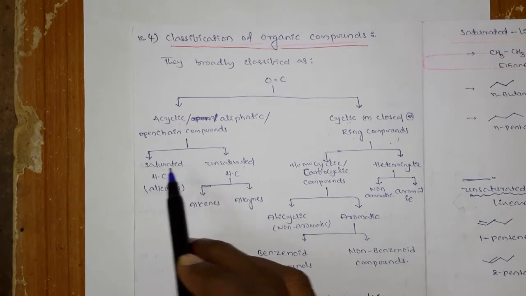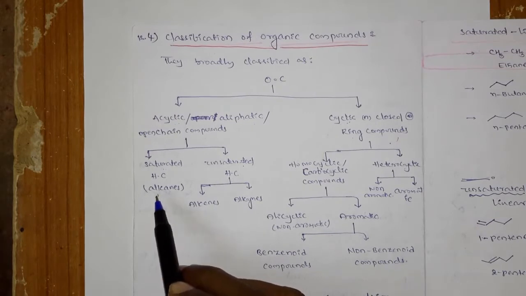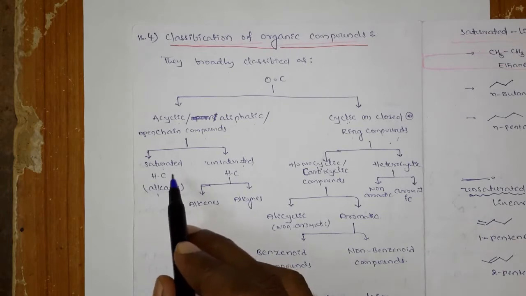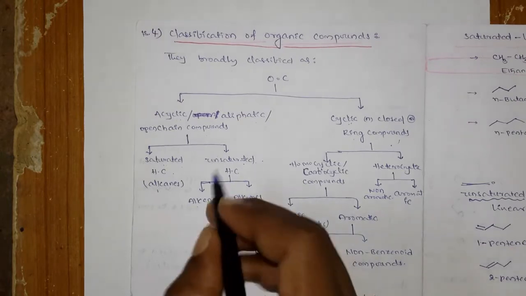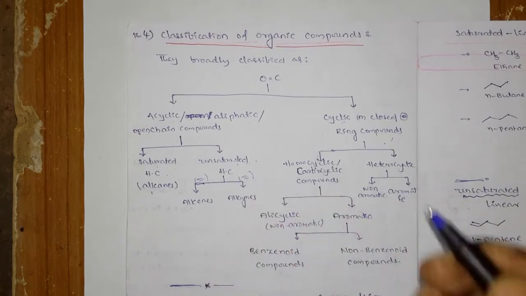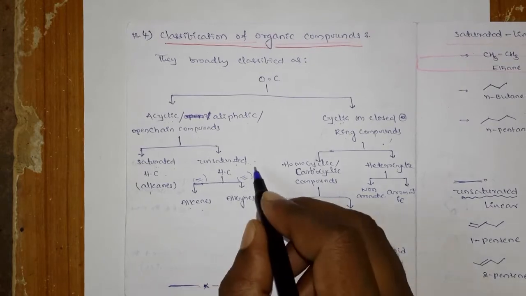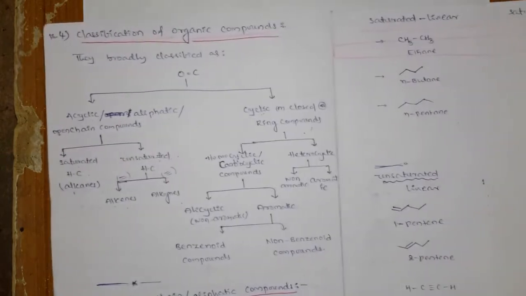Saturated means without a pi bond. That means it consists of only single bonds, and that you call saturated. The next one is unsaturated, which consists of a pi bond, again of two types: with a double bond and with a triple bond. With the double bond you consider it alkenes, and with the triple bond, alkynes.